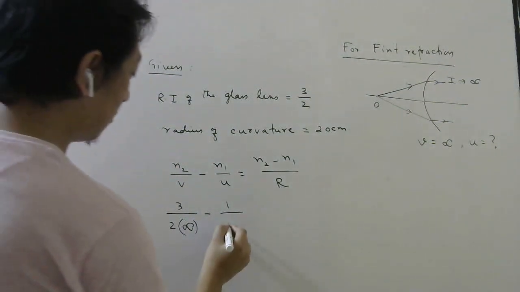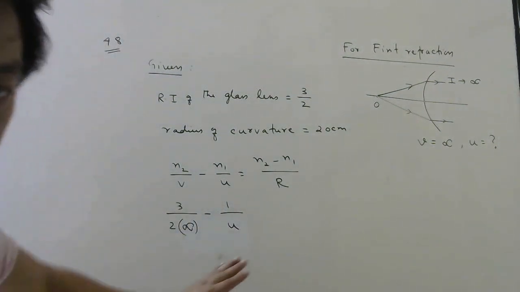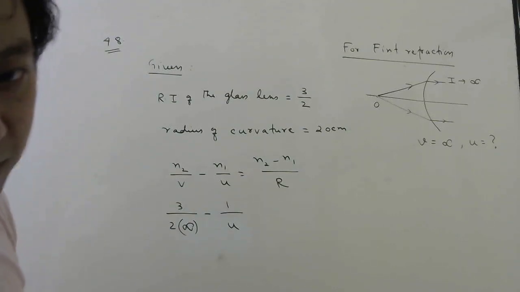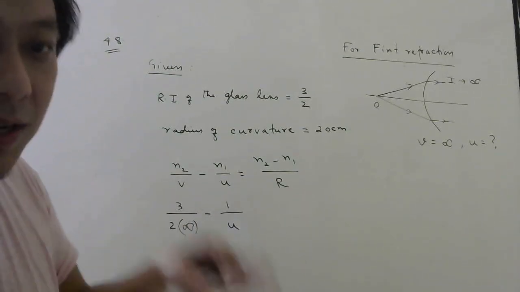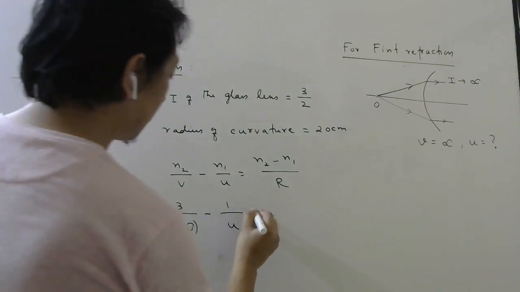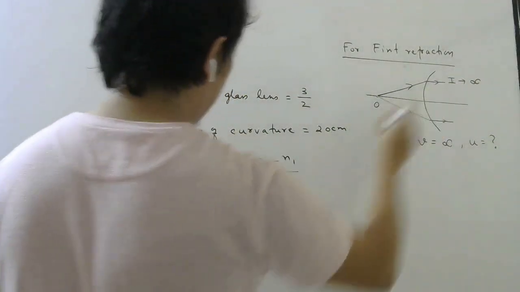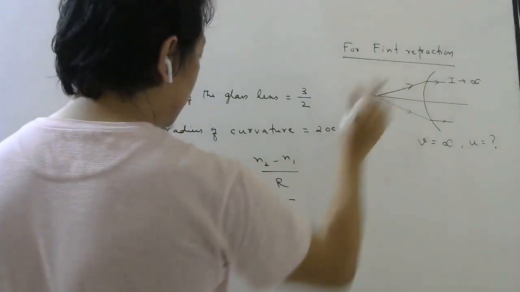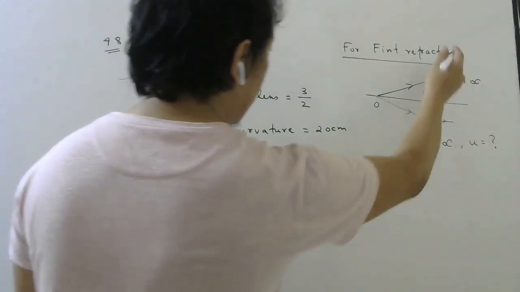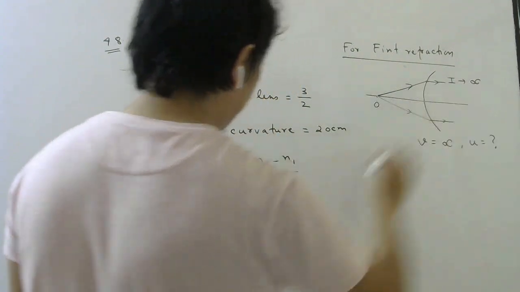Object distance we have to find. If you want to find it, don't put sign. If you put sign, you will get a positive answer. If you don't put sign, then the answer will come automatically with the sign. N2 is 3 by 2 minus N1, meaning the incident ray, so 1. Radius of this side is positive, so plus 20.